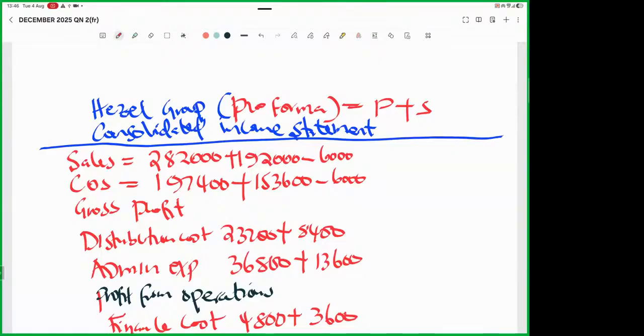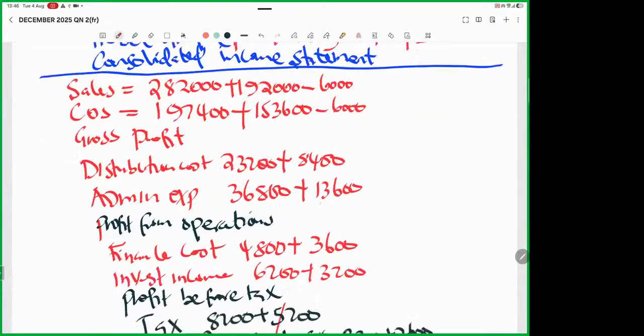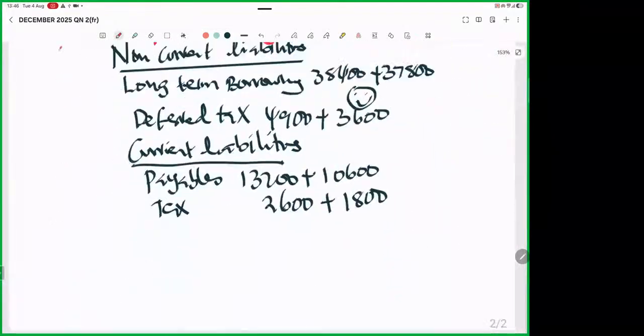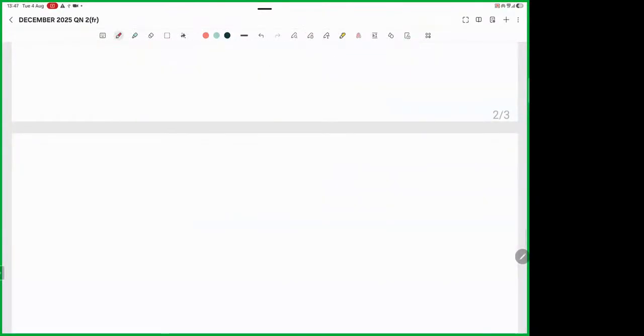Ladies and gentlemen, whenever we have an internal purchase, please listen, there must be one party who recognized fake profit. So we have what we call fake profit, which is unrealized profit on stock.